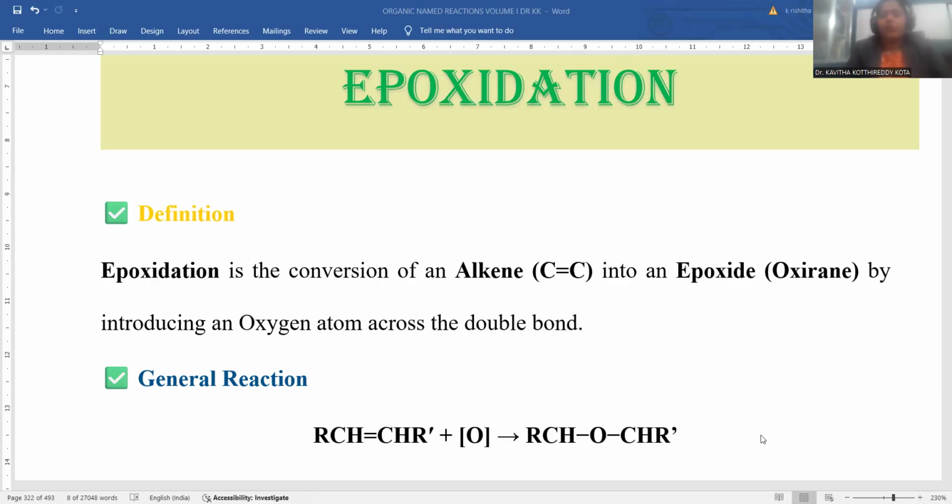The session is going to discuss the epoxidation process. We are conducting sessions based on organic named reactions. In continuation, alphabetical order is followed to describe all the organic named reactions given by eminent scientists in the field of organic chemistry. In that continuation, we entered into the next level called epoxidation.